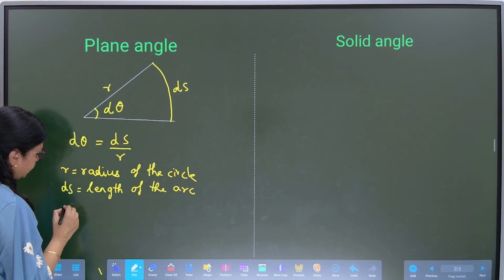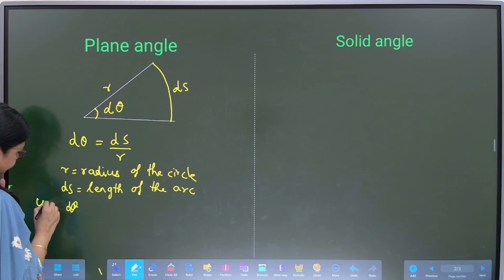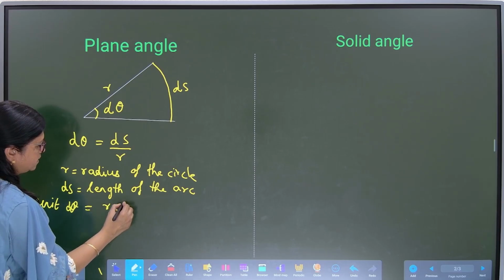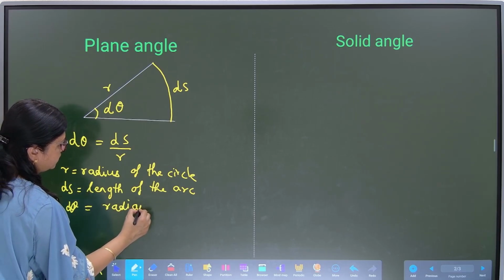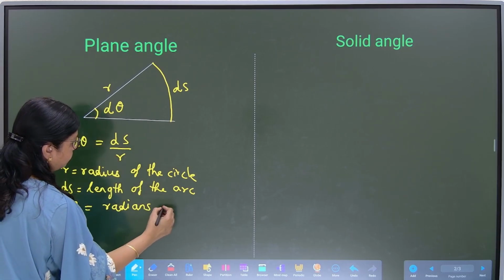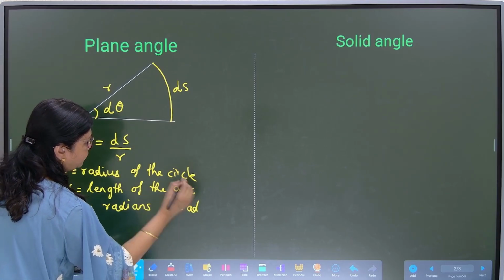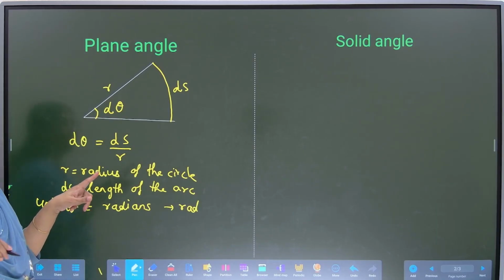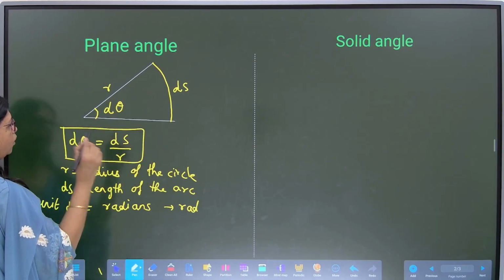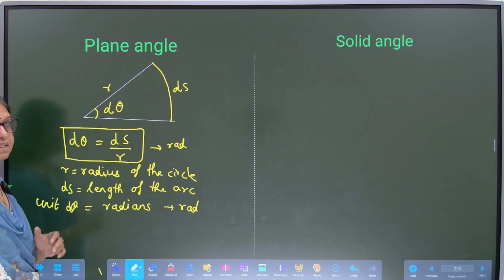And the unit of d theta is radians, denoted as RAD. So we will use this formula in the numerical. You can remember the unit as radians.